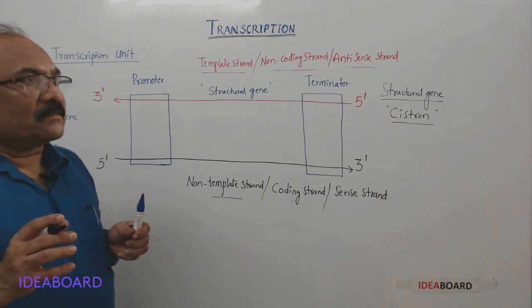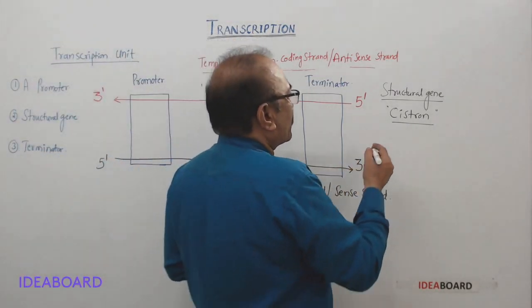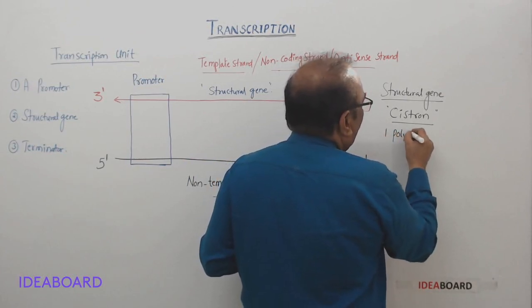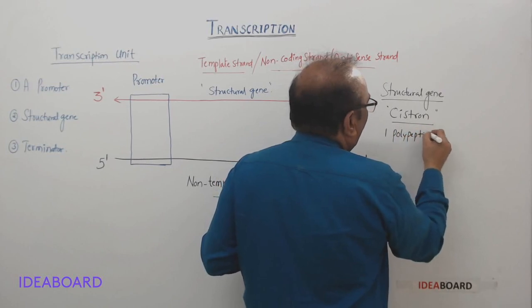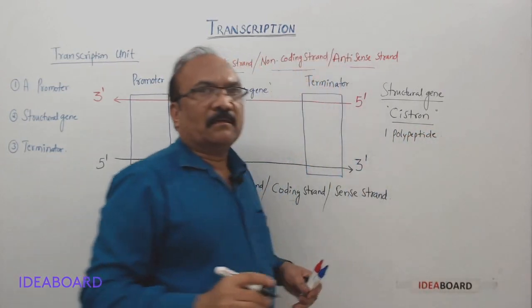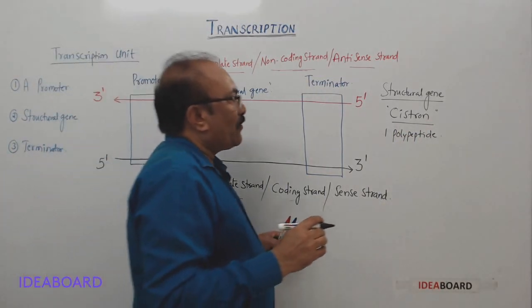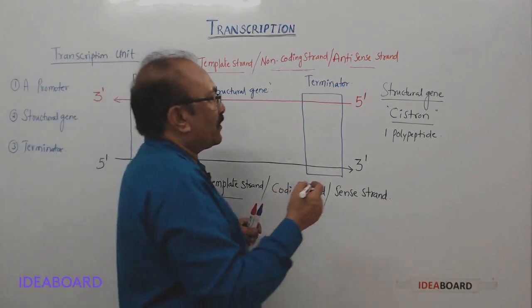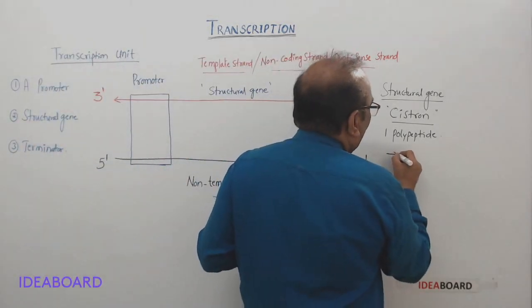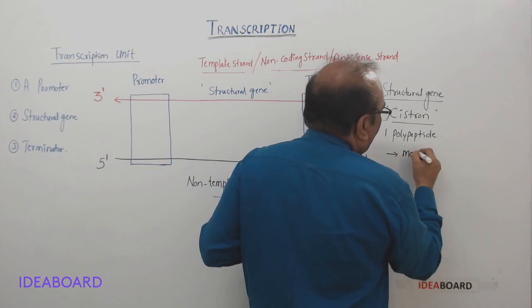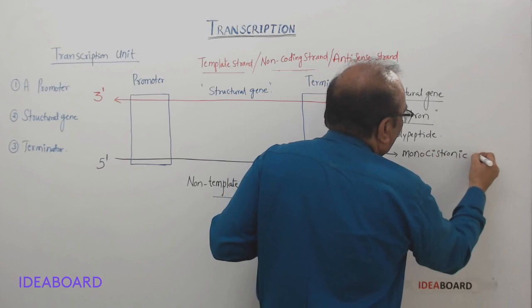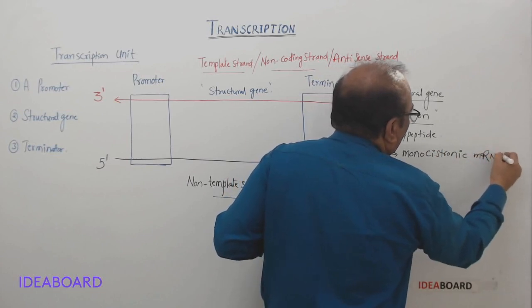If this cistron has information for one polypeptide, then the mRNA, when it is formed, will have information for one polypeptide chain, and that's why it is called monocistronic mRNA.